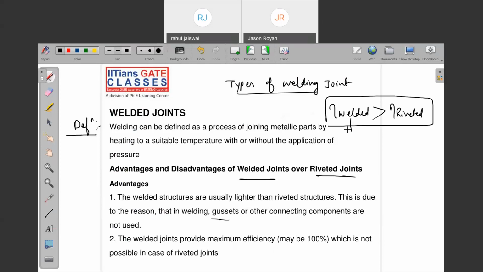In fact, I can say, note down, highest joint efficiency. Whatever I'm writing, all are objective questions. They can ask what is the highest joint efficiency: bolted joint, riveted joint, screw joint, or what? Any other joint they may mention, maybe knuckle joint or quarter joint. So any joint can be mentioned in the four options, and they will simply ask which has the highest joint efficiency. In that case, you need to answer: welded joint.